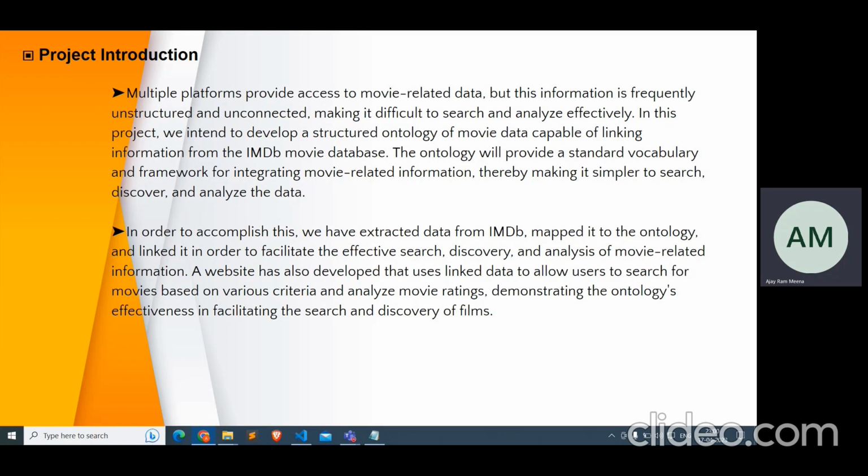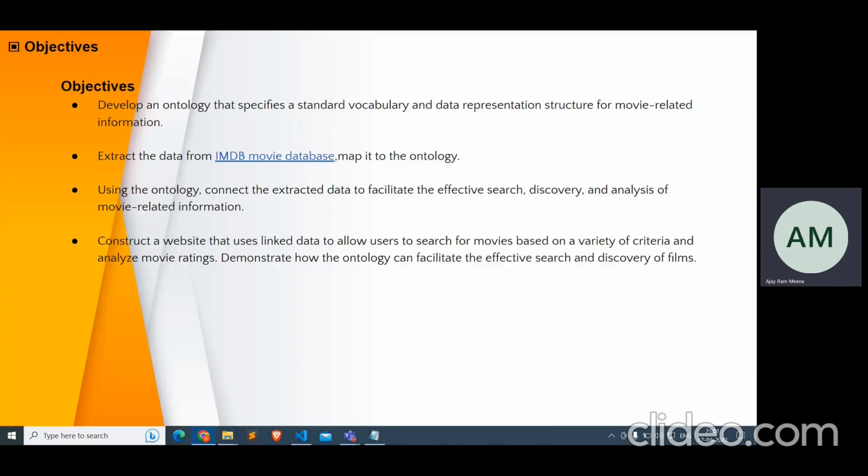A website has also been developed that uses linked data to allow users to search for movies based on various criteria and analyze movie ratings, demonstrating the ontology's effectiveness in facilitating the search and discovery of films.